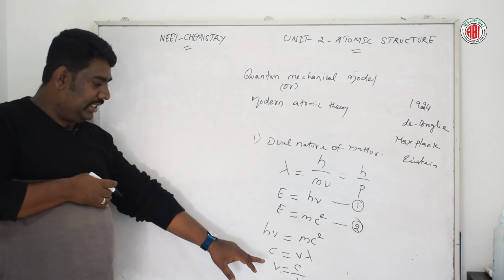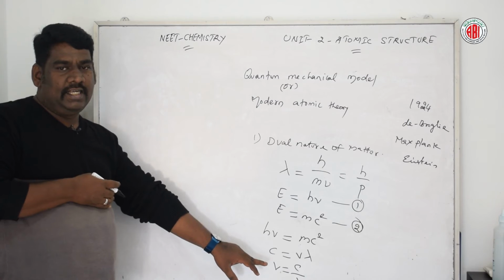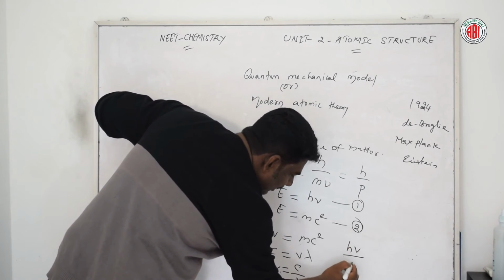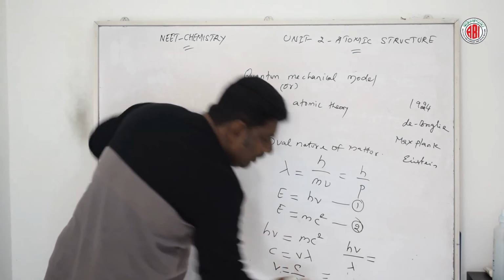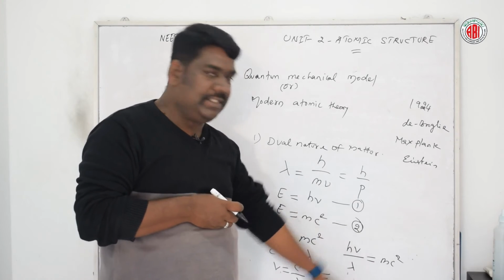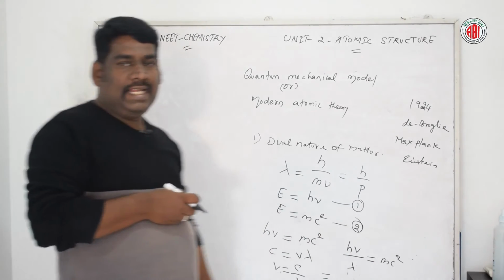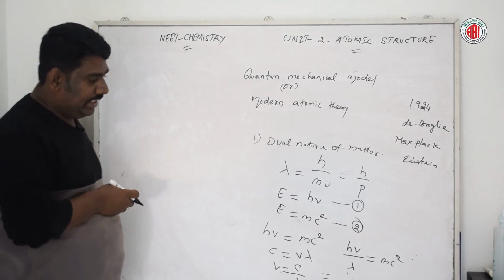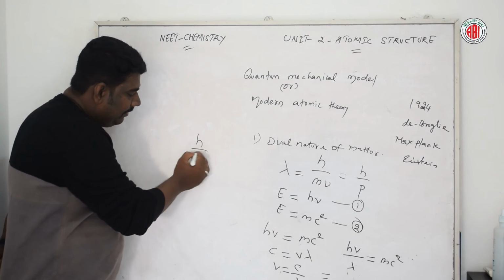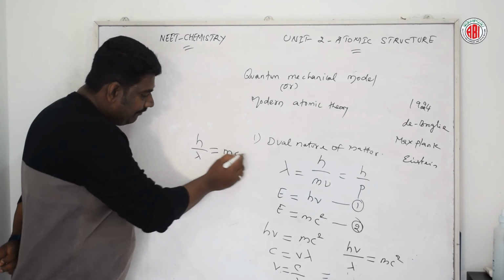In place of v, we replace it with c by lambda, then hc by lambda is equal to mc square. Cancelling the c, we get h by lambda is equal to mc.